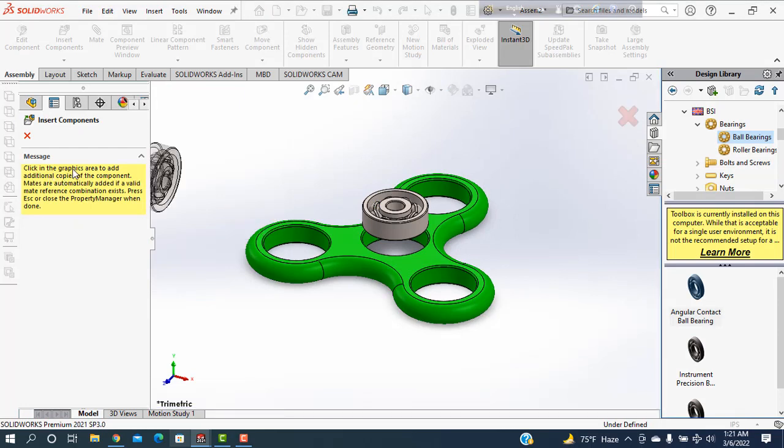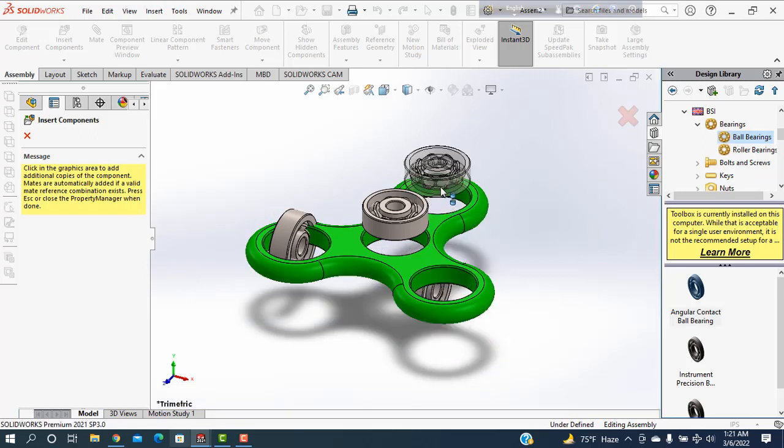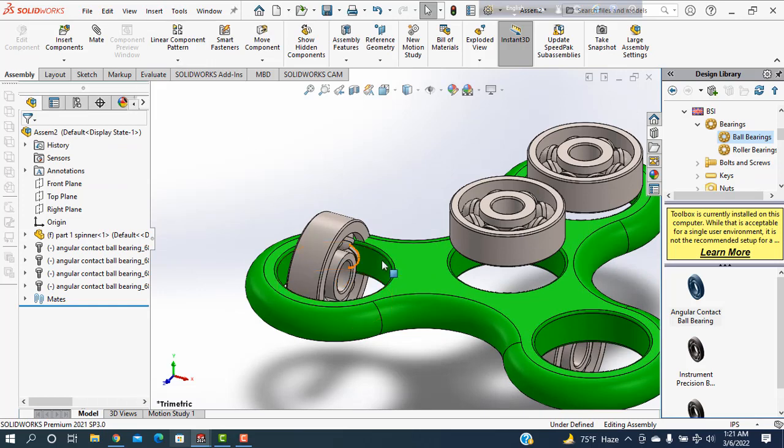After that, click to the graph area to add additional copies of a component. So I want to add here, after here, here, and also here. Then escape from the keyboard. Then I want to mate them to each other.